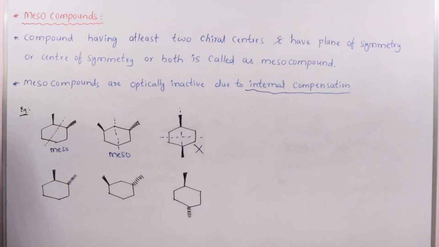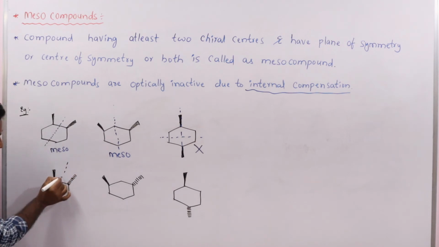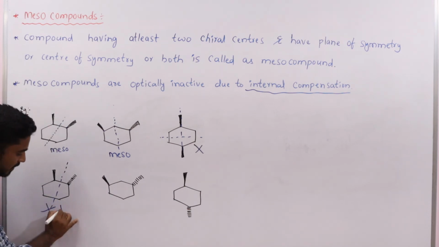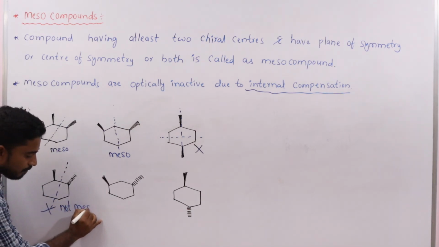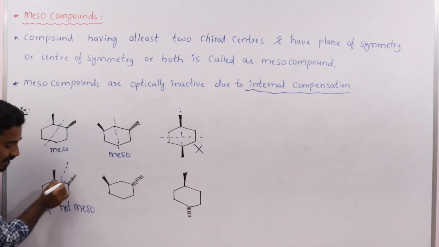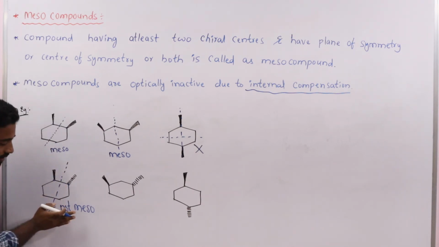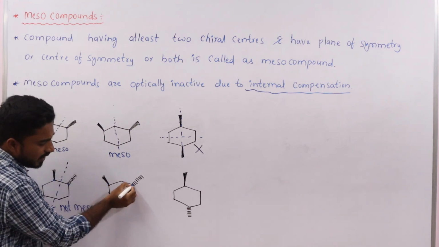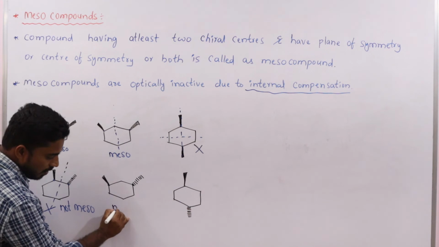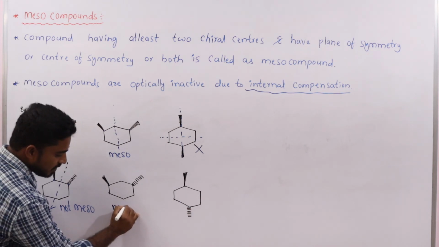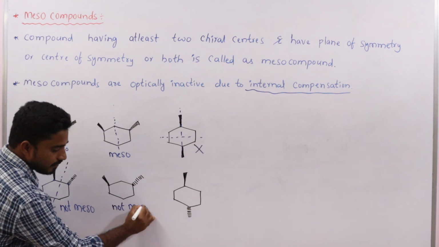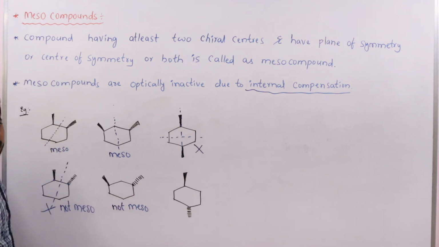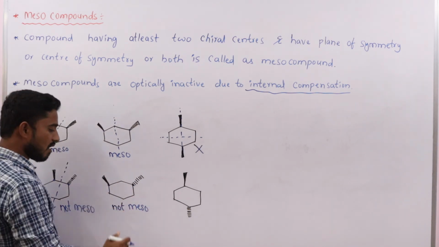In this molecule, two chiral centers are present, but there is no plane of symmetry. Plane of symmetry is absent. That's why this molecule is not meso. Here two chiral centers are there, but no plane of symmetry. That's why this is not a meso compound. So in this molecule, two chiral centers are there, but no plane of symmetry. That's why this is not a meso compound. Two chiral centers are present, but there is no plane of symmetry. That's why this is not a meso compound.